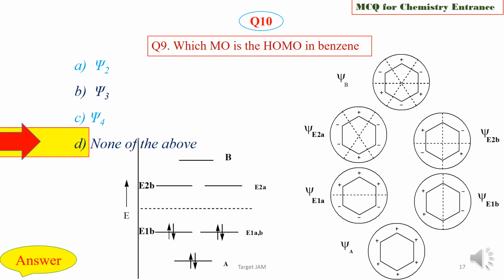And so in case of benzene, the electronic distribution is like this, that is Psi 1A and Psi 1B, these two are the highest occupied molecular orbitals. That is, the first orbital is the single one, but then all the orbitals appear as pairs, and the final, last one is the single. So we can visualize it. Just see this. This is benzene, and the first one is the single. Then the other two are equivalent, so these two are degenerate. We can visualize or remember this using this benzene ring.